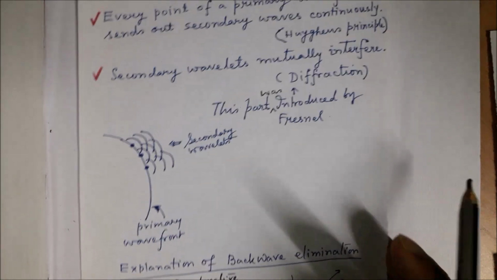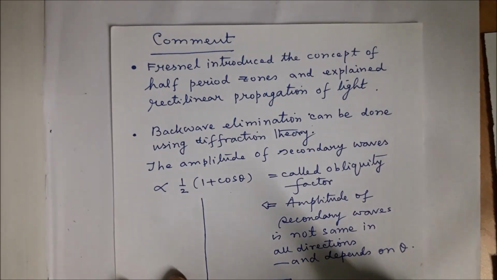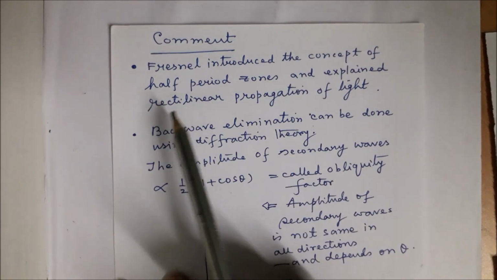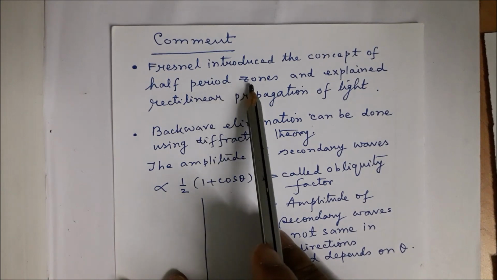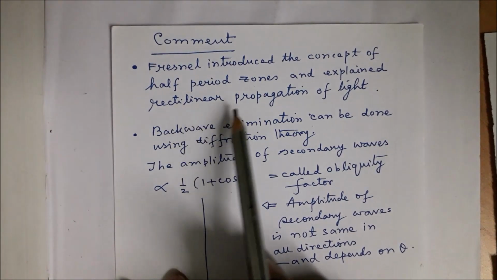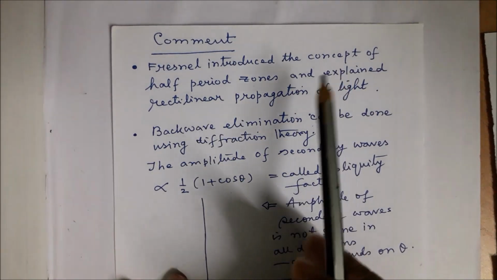A better argument was later given by Fresnel, and we'll just make passing comments. Fresnel introduced later the concept of half-period zones, and with it he explained rectilinear propagation of light. This will be discussed later.